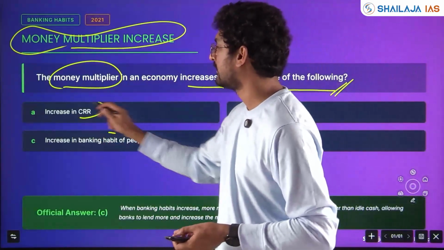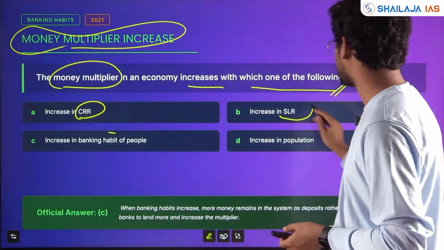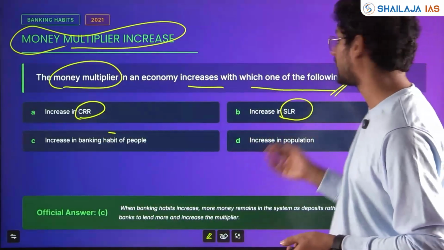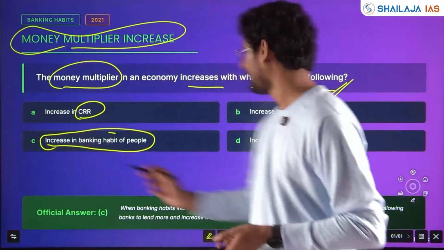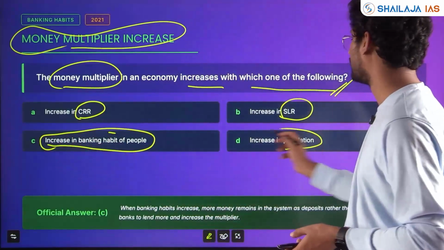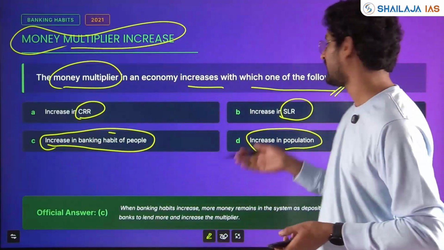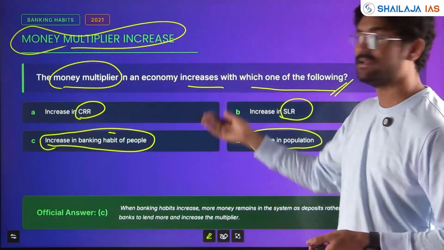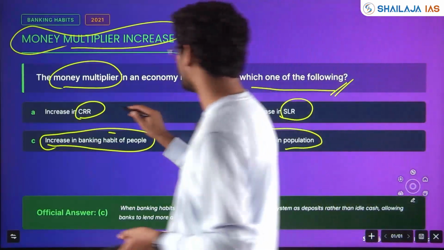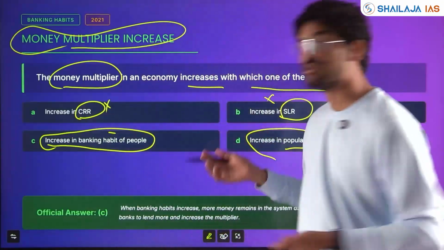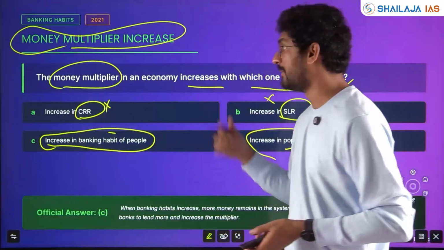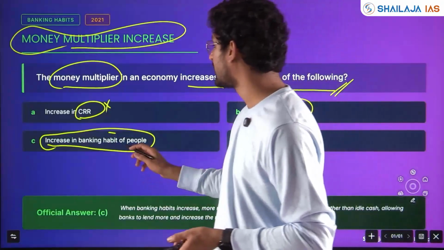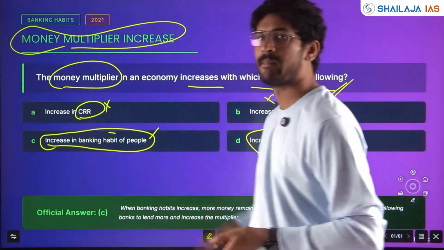Increase in CRR, increase in SLR, cash reserve ratio, statutory liquidity ratio, increase in banking habit of people, increase in population. If you increase CRR, SLR, the money in supply will reduce. So that will not happen. You should reduce CRR and SLR to increase money supply and make money multiply. Increasing banking habit of people, yes.